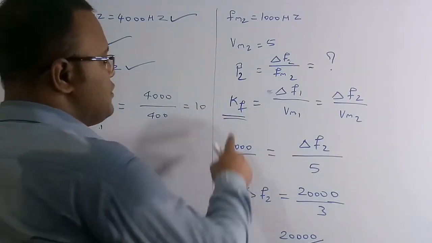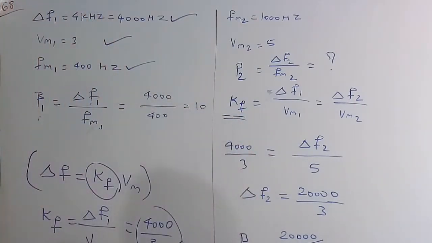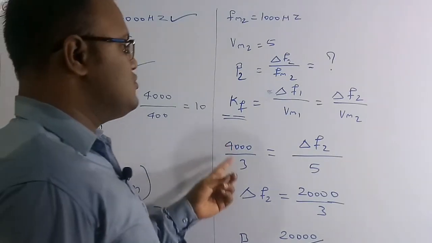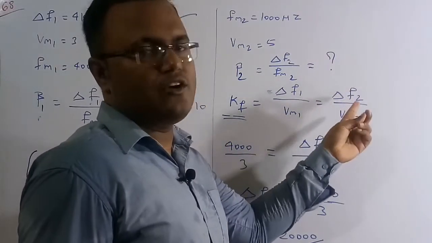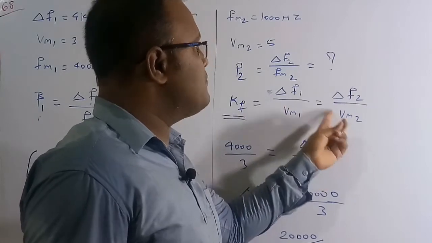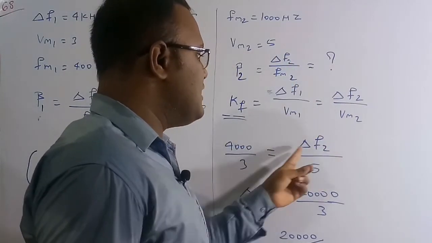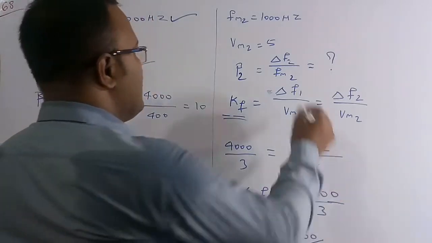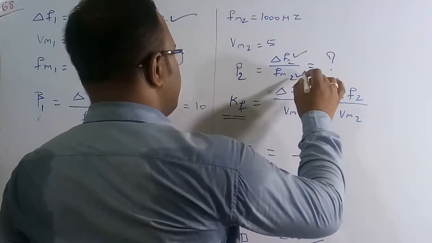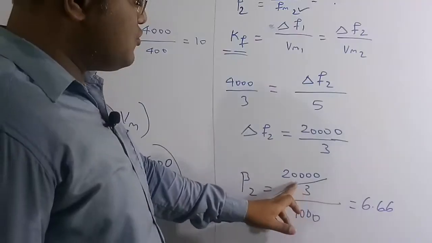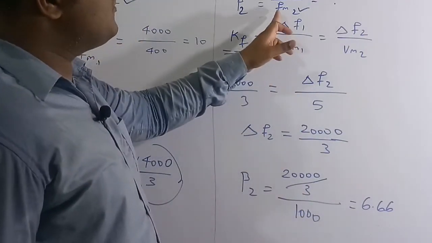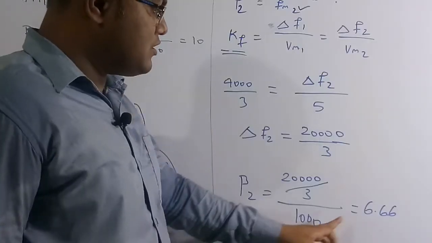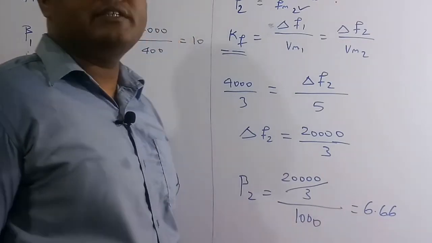So we know the value of Kf from the previous case, which is 4000 by 3. For the second case we need to figure out delta F2 by Vm2, whose value is 5. So from this data, delta F2 is equal to 20,000 by 3. We know delta F2 and we also know FM2, which is 1000 hertz. So 20,000 by 3 divided by 1000, if we solve this, we get 6.66.